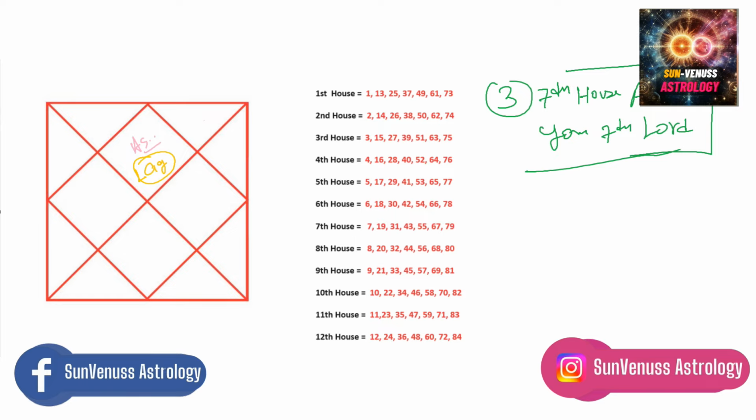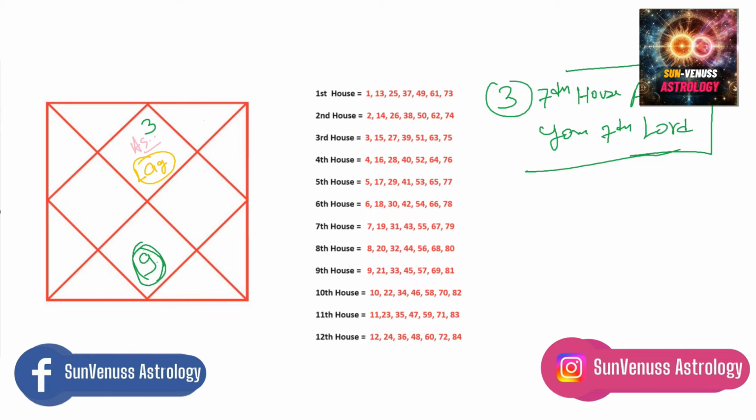Let me give you an example. Let's say you are a Gemini ascendant again, right? For a Gemini ascendant, the 7th lord will be Jupiter, because for Gemini ascendant you will have the sign of Sagittarius, number 9, in your 7th house. Whichever ascendant you are, you just have to look at which sign or number is written in your 7th house. Okay, now you have to look where your 7th lord is placed. So for a Gemini ascendant you will have number 9 in your 7th house, so your 7th lord becomes Jupiter.